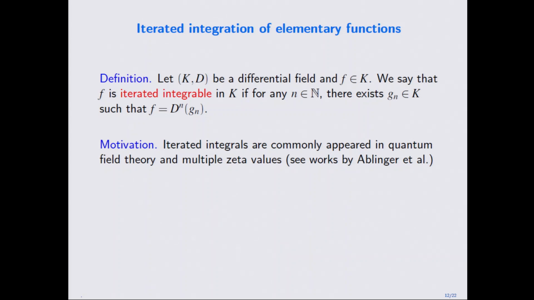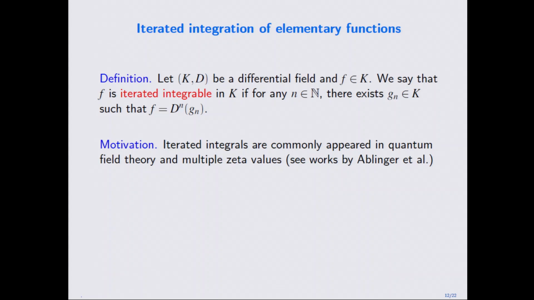Of an elementary function. So you have a differential field K, and f is in this field, and we say that f is iteratively integrable in K if for any n, there is a Gn in K such that this is true, which means you can integrate f infinitely many times and still get things in K. This is a kind of stability condition for f.